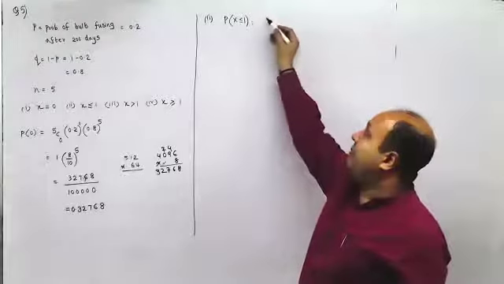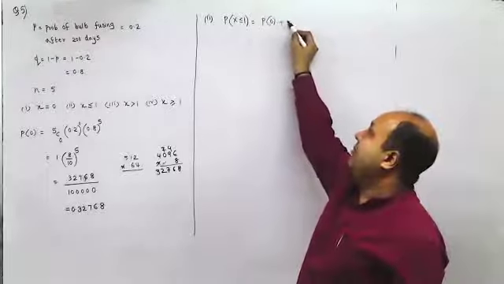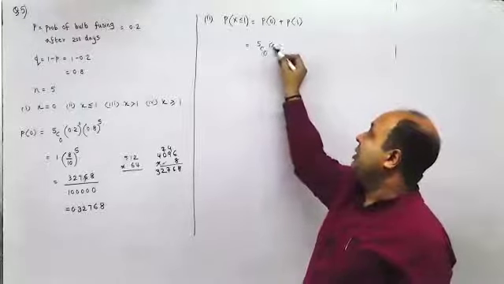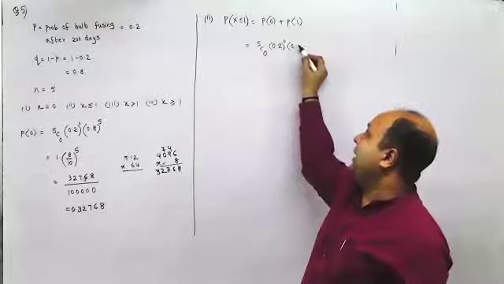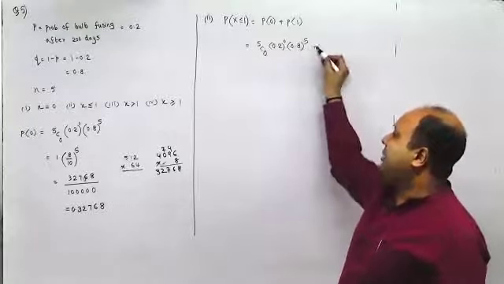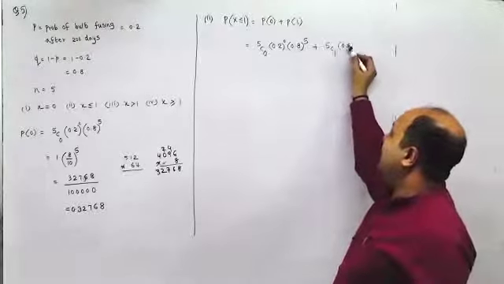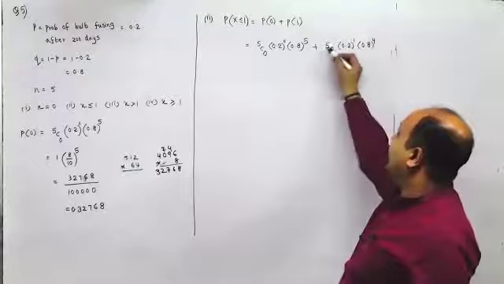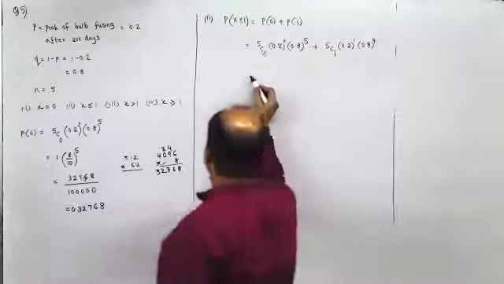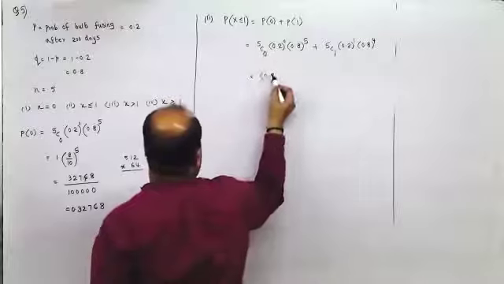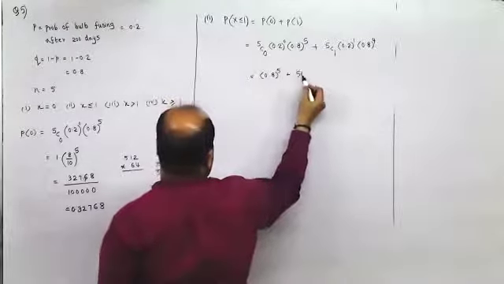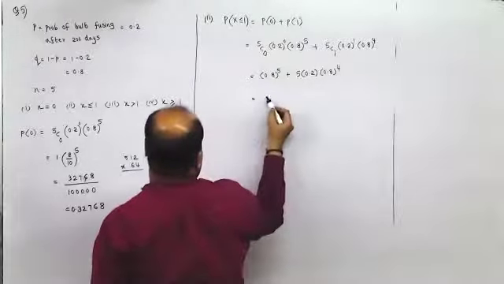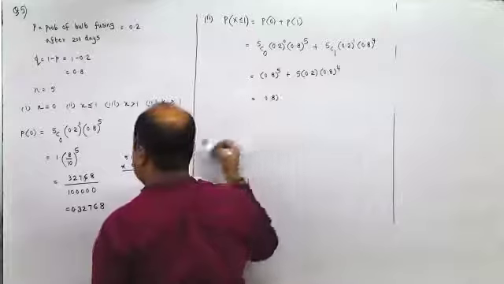X less than equal to 1 means it can be 0 or it can be 1. P of 0 plus P of 1. So it would be 5C0, 0.2 raised to 0, 0.8 raised to 5, plus 5C1, 0.2 raised to 1 into 0.8 raised to 4, that is 5 minus 1. So 5C0 is 1, this is 1, this is 0.8 raised to 5, plus 5 into 0.2 into 0.8 raised to 4.